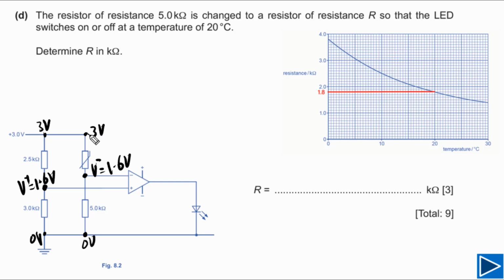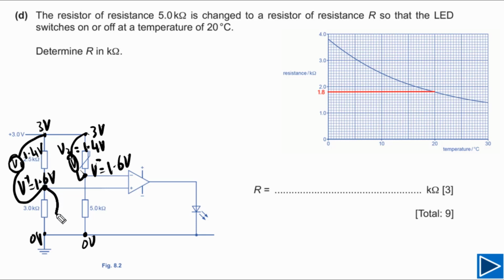Next thing we need to understand: if we connect our voltmeter across this thermistor, the reading on this voltmeter, let's say V2, will be equal to 3 minus 1.6, that is equal to 1.4 volts. If we connect our voltmeter here, let's say this is V1, the reading will be equal to 1.4 volts, meaning the difference between these two.